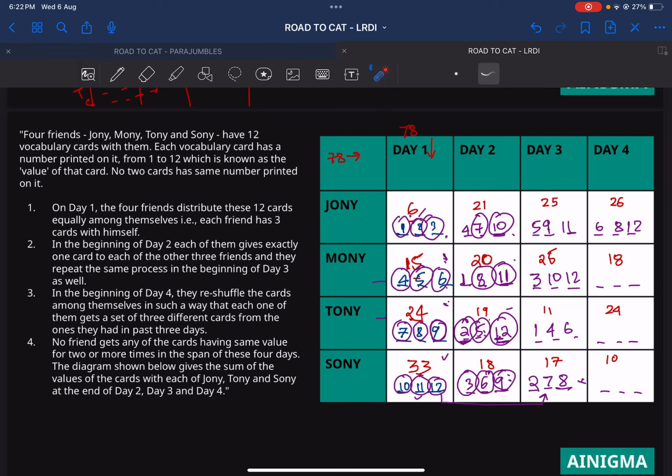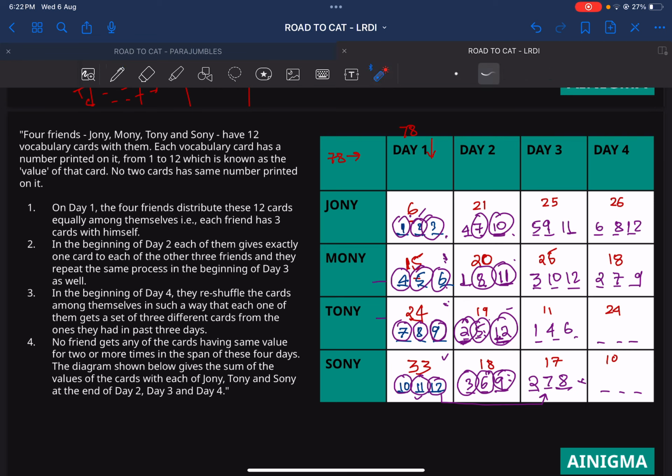I have used a highlighter. So already you can say 1 is done. 2 is remaining. 3 is done. 4 is done. 5 is done. 6 is done. 7 is remaining. 8 is done. 9 is remaining. 10, 11 and 12 are done. So 2, 7, 9 are the remaining ones. Check the sum, that's 18. For the first, we also have 6, 8 and 12, so 8 and 6 is 14, and 14 and 12 is 26. That's pretty good. Then we have day 3.